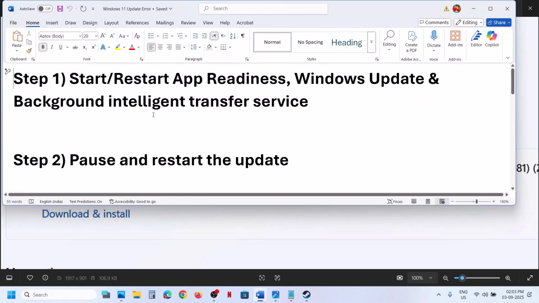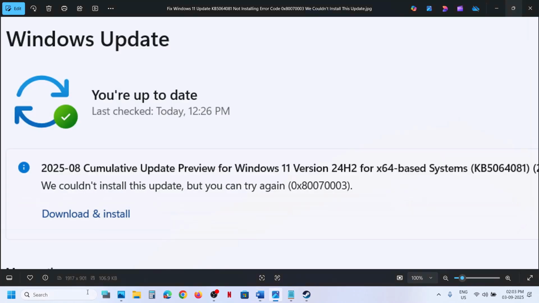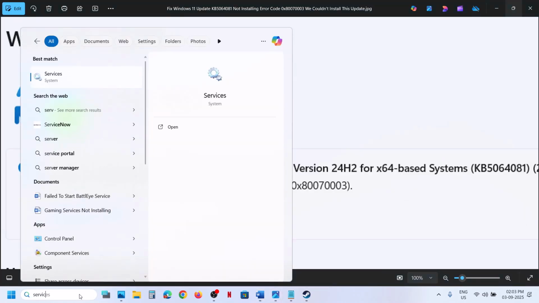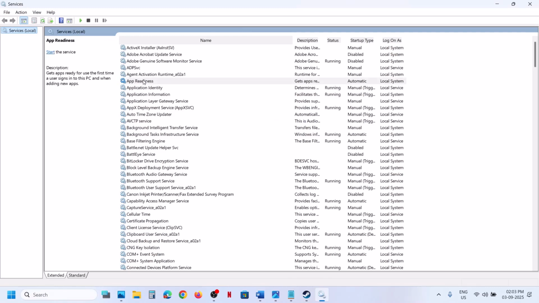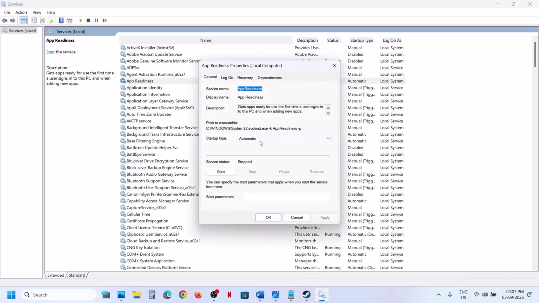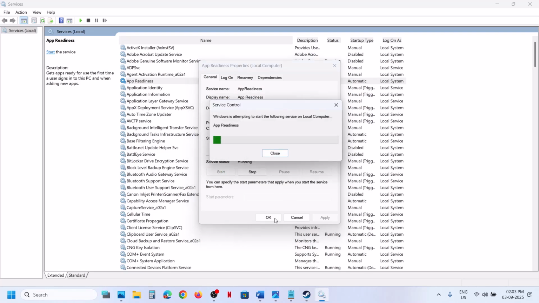If that does not work, the next step is to start these services. So type in services in Windows search box and then click on services. Now find App Readiness, make a double click on App Readiness, set this to automatic. Click on apply, click on start if highlighted and then click on OK.